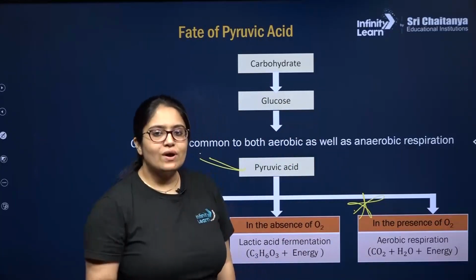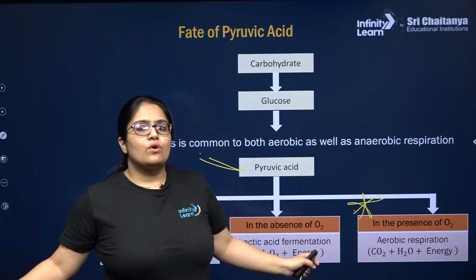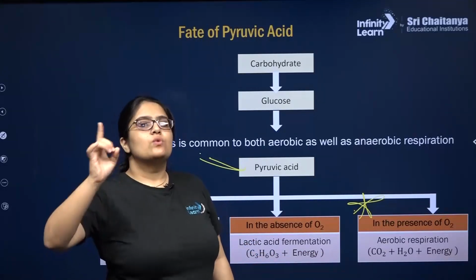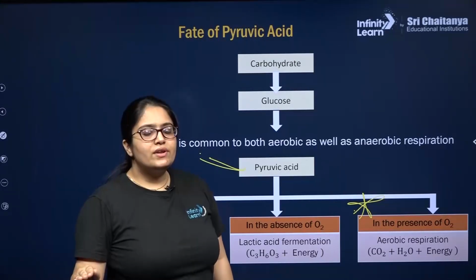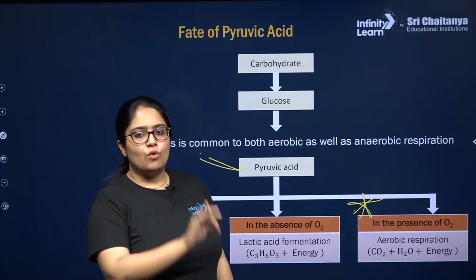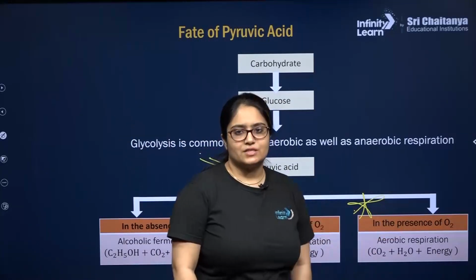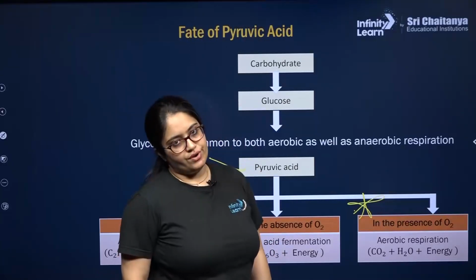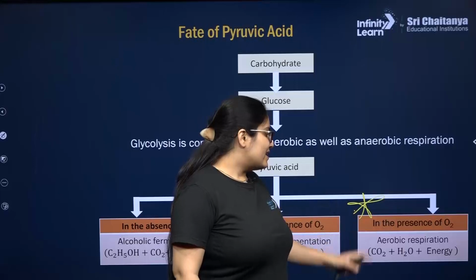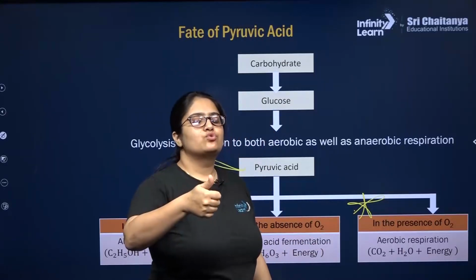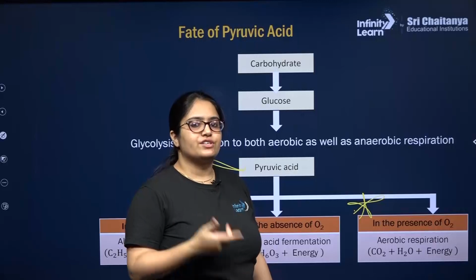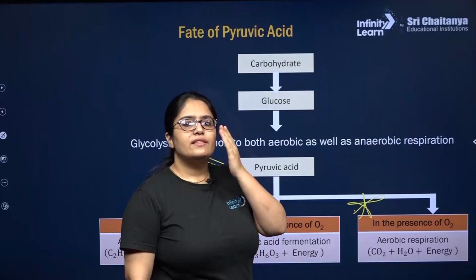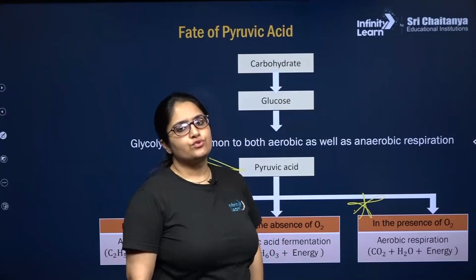So this pyruvic acid will be completely broken down, all the carbons will be released, all the 6 carbons present in 1 molecule of glucose will be released in the form of 6 CO2 molecules at the end of aerobic respiration, which takes place inside the mitochondria, right? So in aerobic respiration, where I will explain pyruvate oxidation or link reaction and citric acid cycle, combining the two, you will see there will be release of all the 6 molecules of CO2.